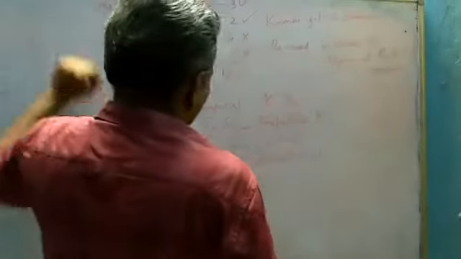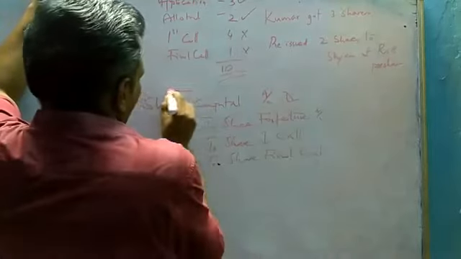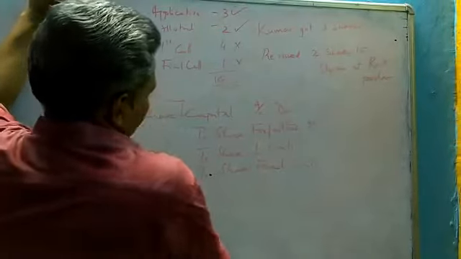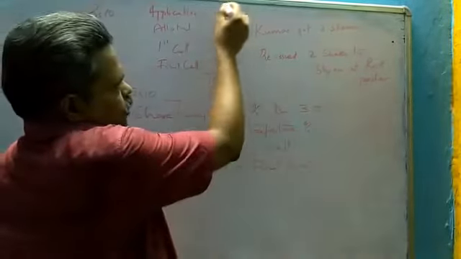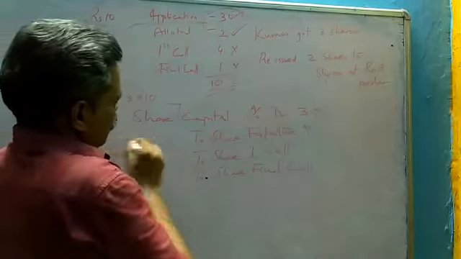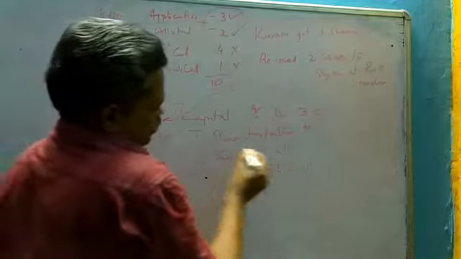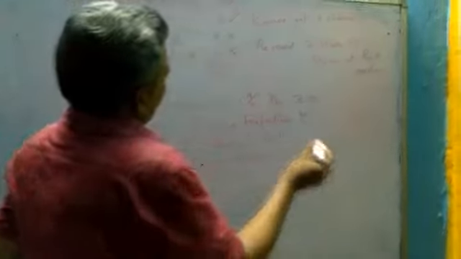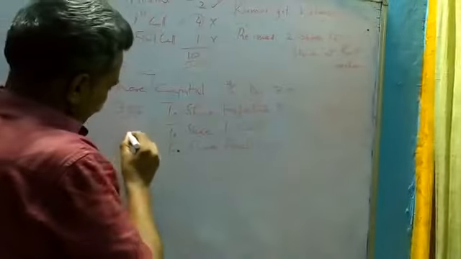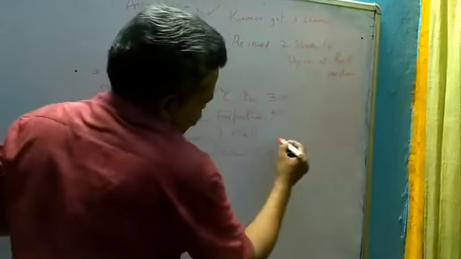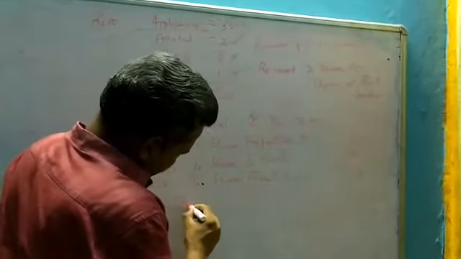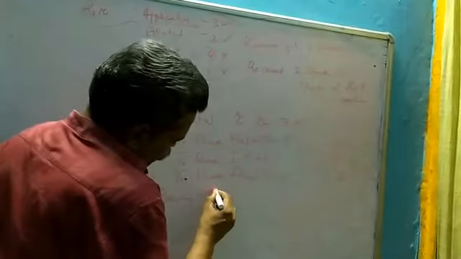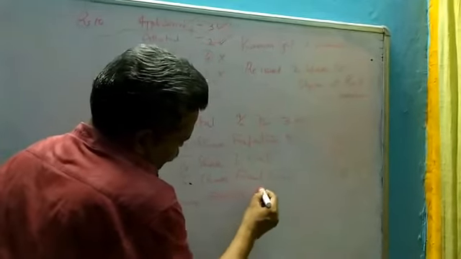Then you understand the calculation here. Capital amount will be 3 into 10, 30 rupees. Forfeiture amount, this is the amount received, 3 plus 2, 5. That will be 3 into 5, that will be 15. First call money is 4, not paid. It will be 3 into 4, 12. And final call is 1 rupee, 3 into 1, 3. Then we will pass a narration being forfeiture of 3 shares.